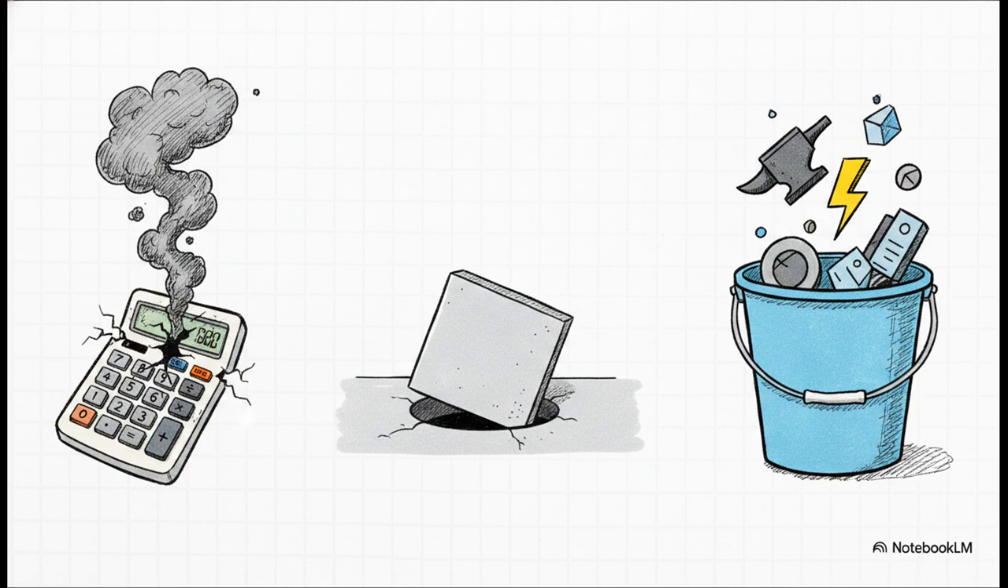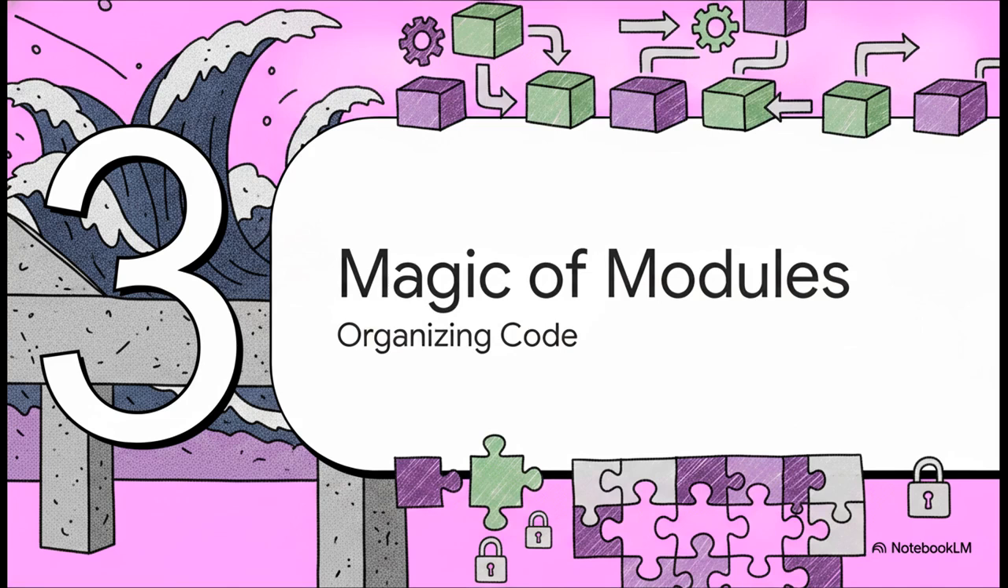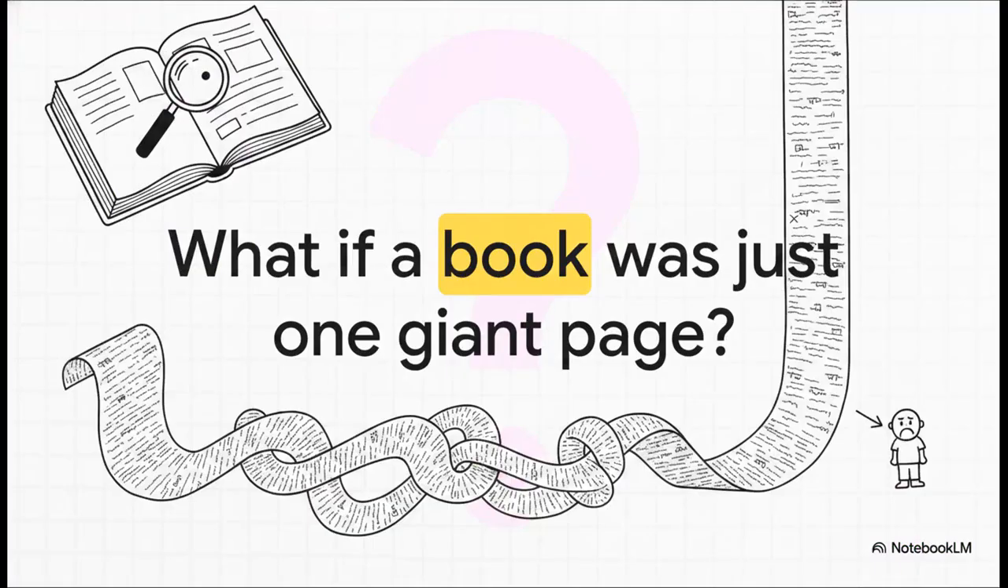And if the universe just inexplicably breaks, well, we use a massive catch-all bucket called exception as E to catch literally everything else. Boom! 0 crashes guaranteed. All right, Section 3, the magic of modules. So now that our foundation is completely earthquake-proof, let's talk about organizing a massive code base.